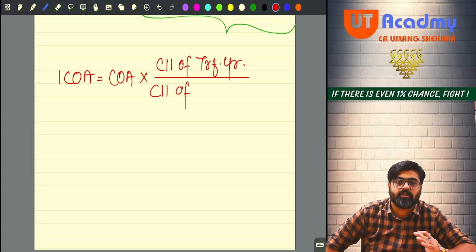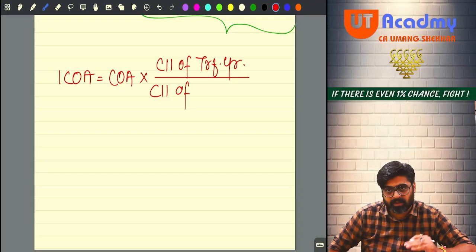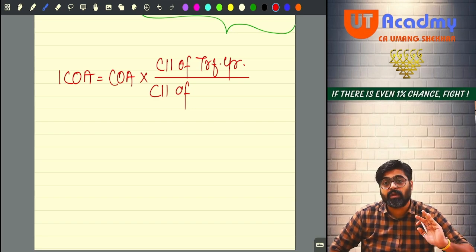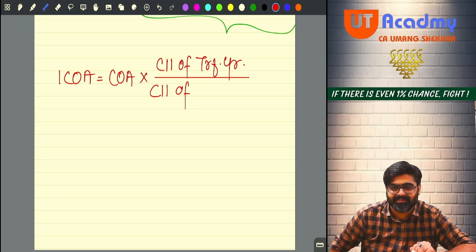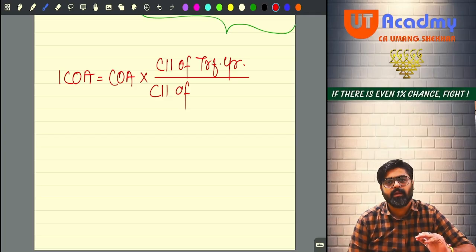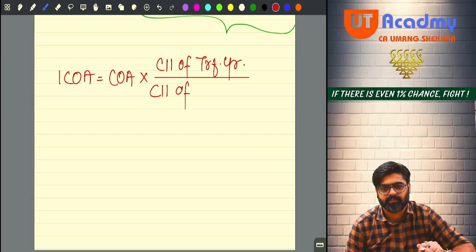If the acquisition year is prior to 1st April 2001, then for that year CII will not be available. Then in that case you will have to take the fair market value. Option will be given to take the fair market value, and you will divide the CII of 2001-2. If you acquired the asset on or after 1st April 2001, then only the acquisition year CII can be taken.